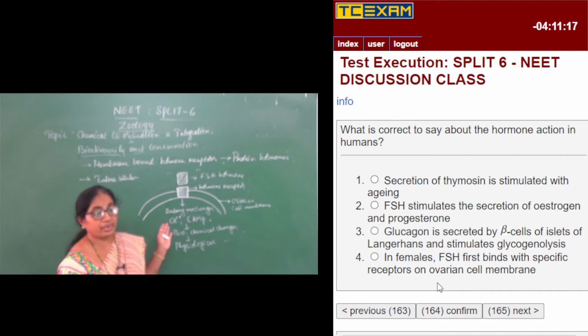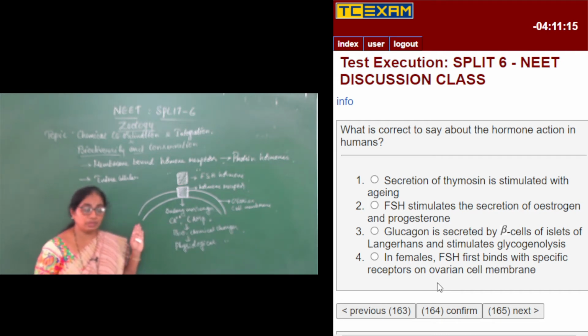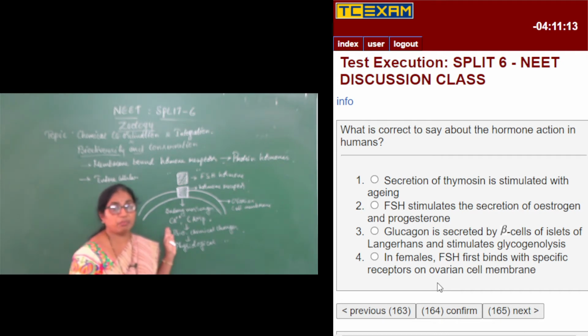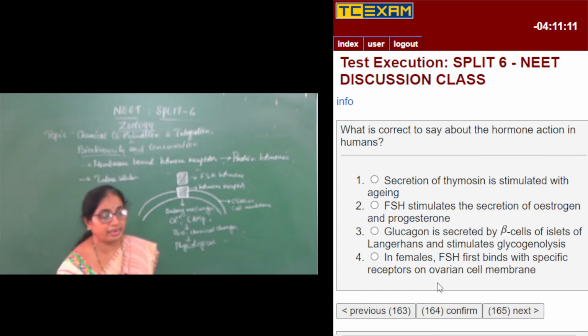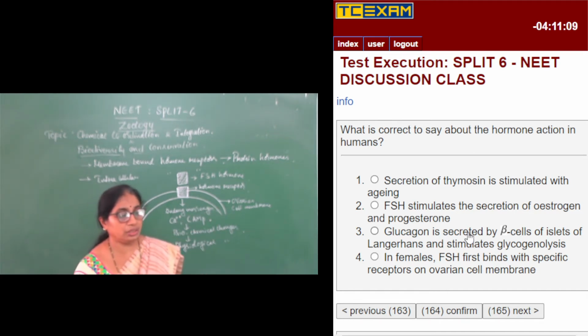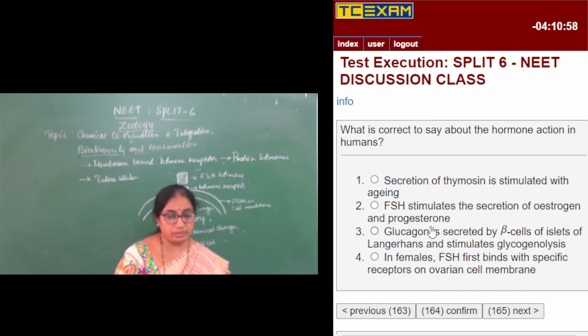So, as I have just explained about the hormone receptors, the membrane bound receptors, you can directly select the answer to this. In females, FSH binds with specific receptors on ovarian cell membrane is absolutely right. But still look into the other statements.